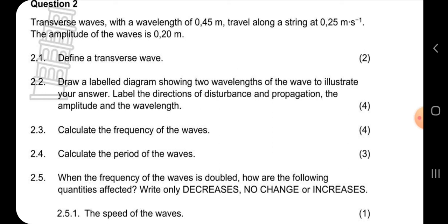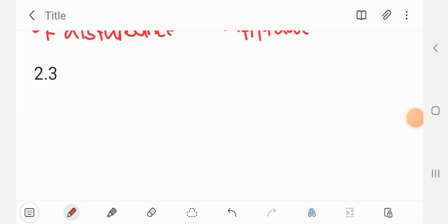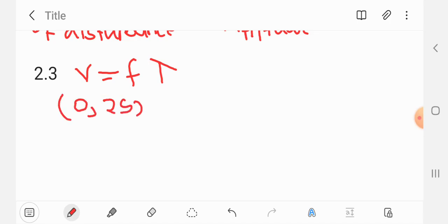Here we say v equals f lambda. So we have the wavelength and the speed, we do not have the frequency. So we'll say 0.25 to replace the v, and then we have f, and then we have 0.45. When you substitute, you show by brackets. So we have something like this.